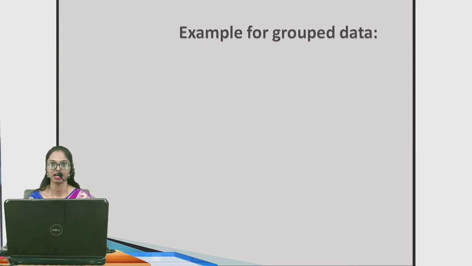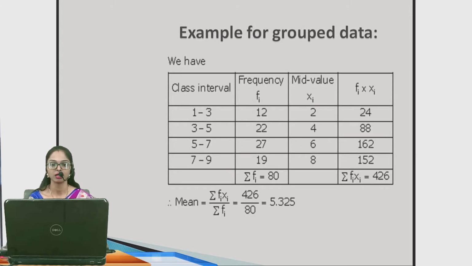Next, an example for grouped data. Suppose we have class intervals 1 to 3, where we take its middle value as x. That is, for 1 to 3 the middle value is 2, for 3 to 5 the middle value is 4, for 5 to 7 the middle value is 6, and similarly for 7 to 9 the middle value is 8. The frequencies of these class intervals are 12, 22, 27 and 19 respectively. Add all these f values, and we get summation of fi is equal to 80.